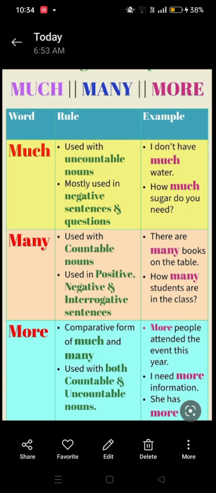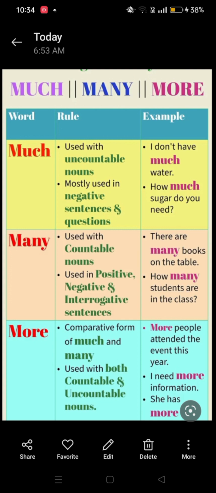One more example: more people attend the event this year. It means more people joined and attended this year. So what is it, countable or uncountable? People, we can say, is countable.